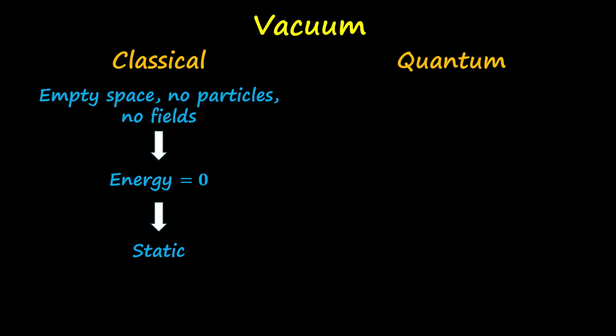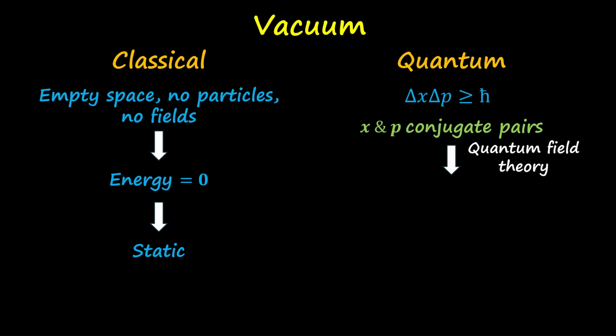To understand this, let us recall the uncertainty principle in terms of position and momentum. Here delta x represents the uncertainty in position, or we can say it's a quantum fluctuation of position. And x and p here are known as conjugate pairs. Now, in quantum field theory, electric field and magnetic field can be represented as field operators. So corresponding to electric field, we can write the uncertainty principle.